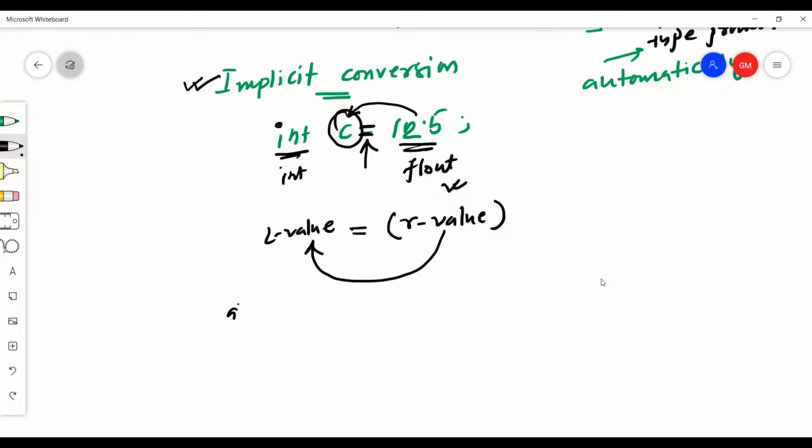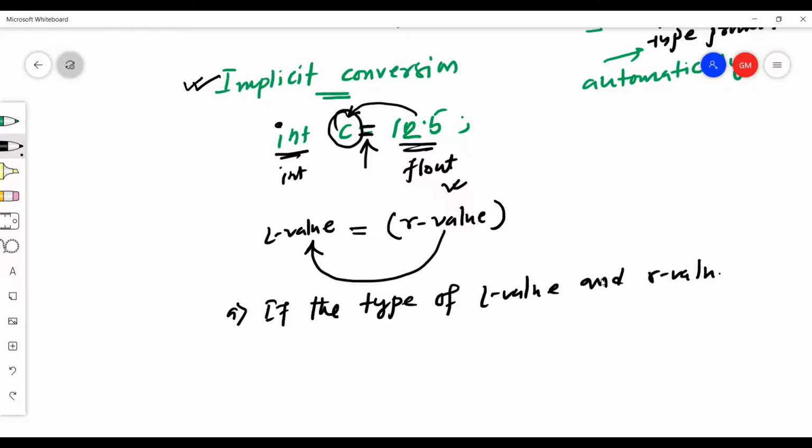So whenever there is an assignment from an R value to an L value, the compiler follows one rule very strictly. Please note down: if the type of L value and R value is the same, then no type conversion is required.